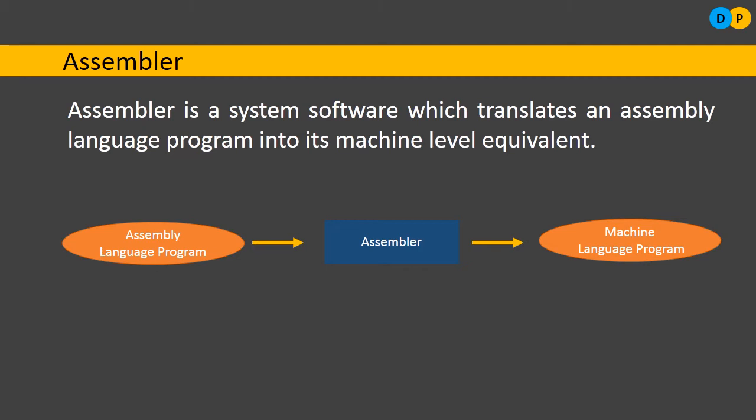Okay, and another important thing, at the time of translating, the assembler will also look out for any bugs or any errors. If there are any errors, it will notify the user to rectify them, and then the assembler can convert the assembly level language to machine level equivalent.